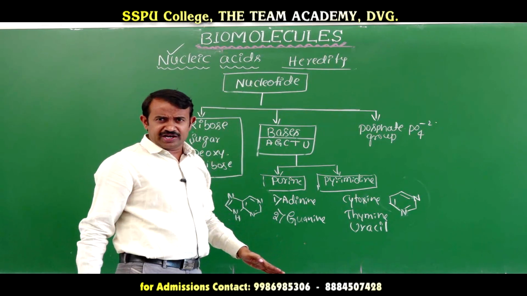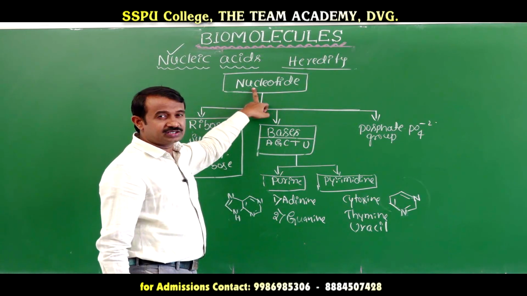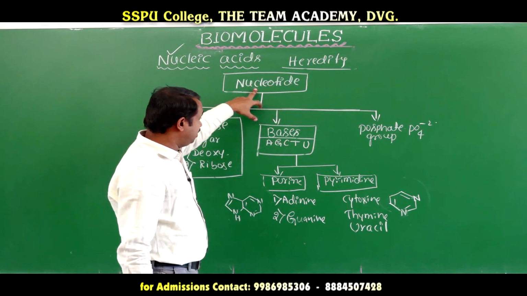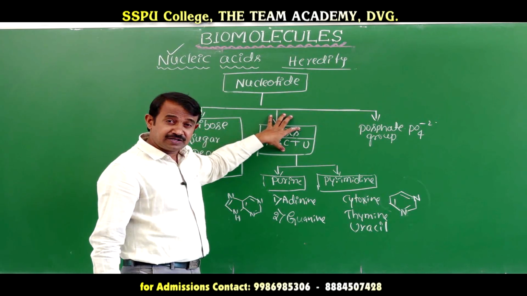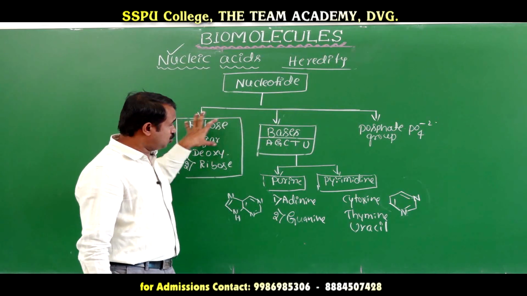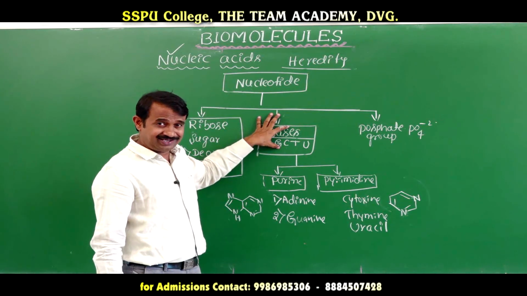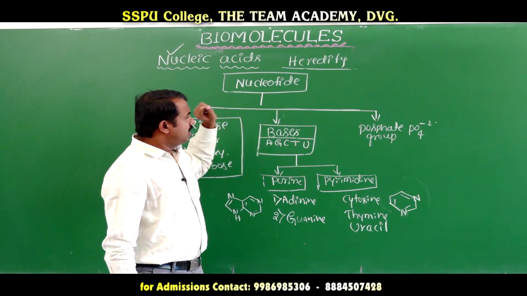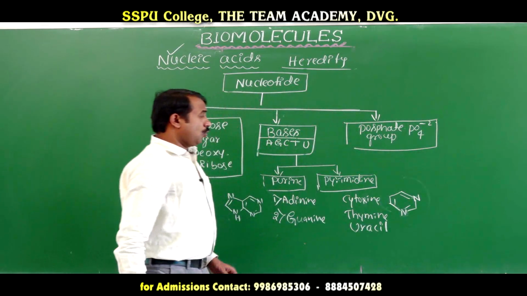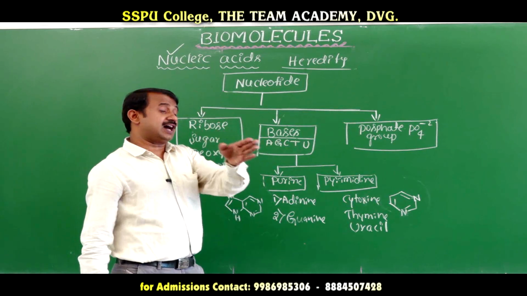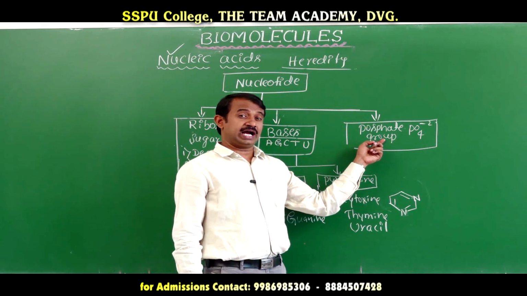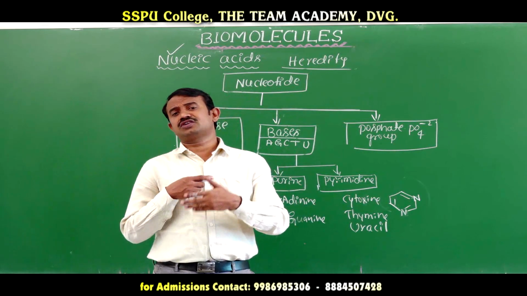When DNA undergoes hydrolysis, we get nucleotides. A nucleotide undergoes hydrolysis to form a nucleoside. Nucleoside means ribose sugar and bases. The composition of pentose sugar or ribose sugar and bases is called a nucleoside. And the phosphate is a phosphate derivative. When the fifth carbon of the nucleoside is attached to phosphoric acid, with elimination of water molecules, it forms a nucleotide.